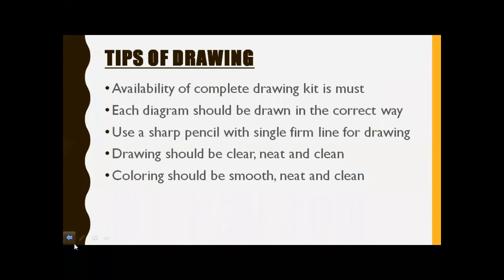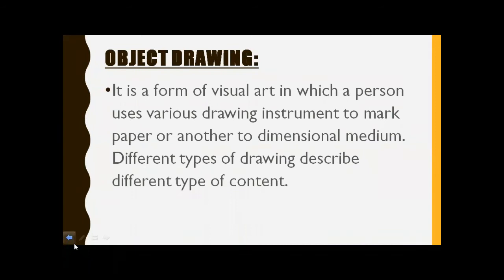Okay, today our topic is object drawing. Before starting the object drawing, I will introduce or define object drawing. It is a form of visual art in which a person uses various drawing instruments to mark paper or another two-dimensional medium.